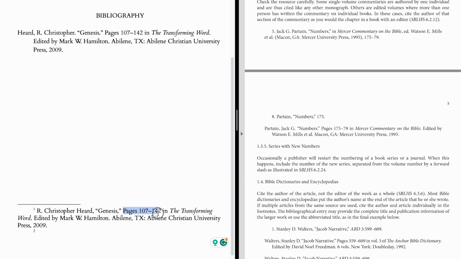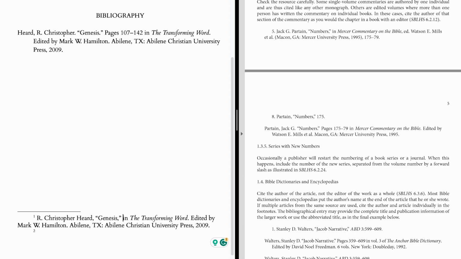And we can eliminate this information about the pages because we'll put that at the end. We'll cite the specific pages that we're citing when we add this footnote. Remember to change to the abbreviated form for editor in the footnotes, and then we'll put the publisher information in parentheses, followed by a page number for whatever we're citing with that particular footnote.